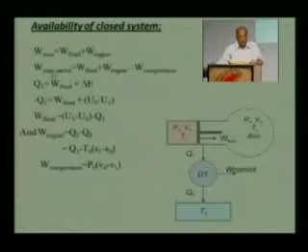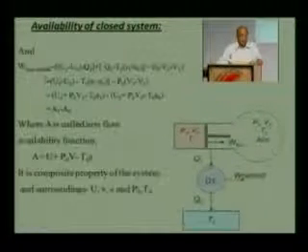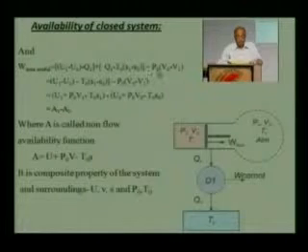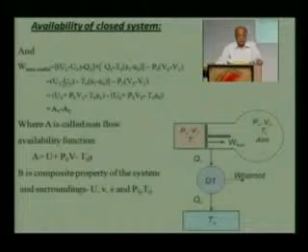Here we had seen maximum useful work is work of fluid plus work of engine minus work of compression. So we substitute these three equations. From these three equations we substitute the values here, and we get the maximum useful work as U1 minus U0 minus Q1 plus Q1 minus T0 into S1 minus S0 minus P0 into V0 minus V1, and rearranging this equation we get finally U1 minus U0 minus T0 into S1 minus S0 minus P0 into V0 minus V1.